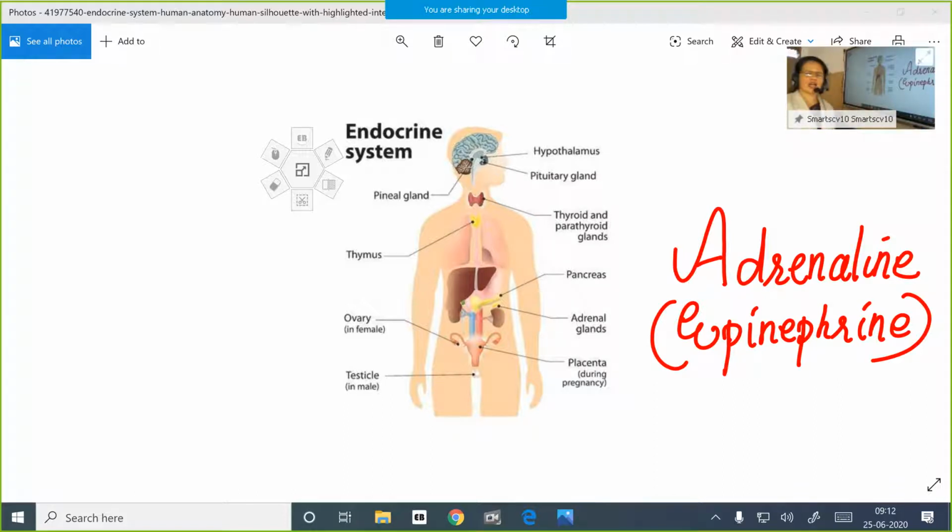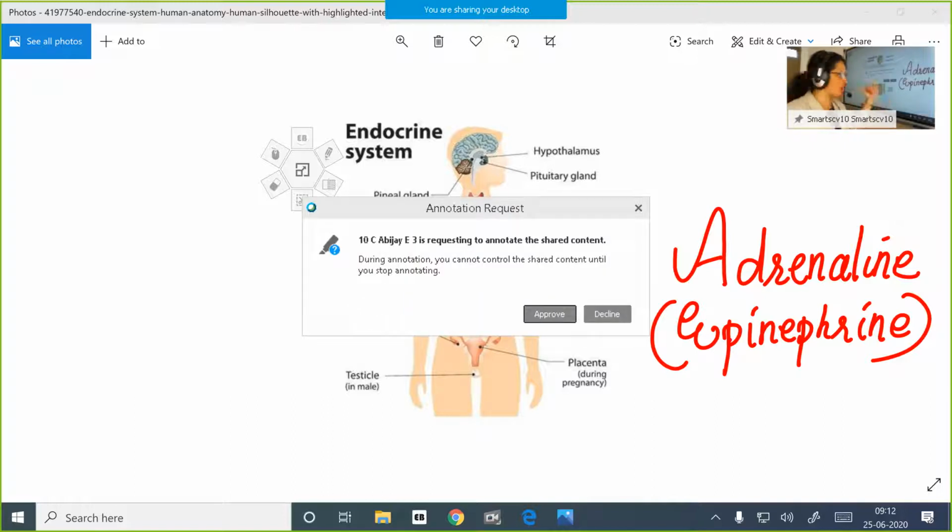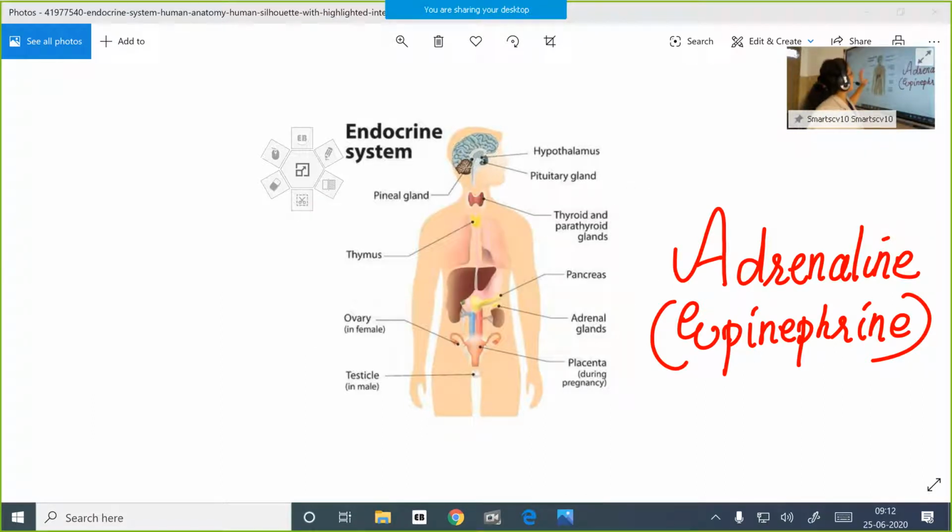But whenever we are facing a very stressful situation, like a dangerous situation, or we are very frightened, excited or angry, in all these cases this adrenaline hormone is produced in excess quantities into our bloodstream. And this hormone helps us to face an emergency condition.